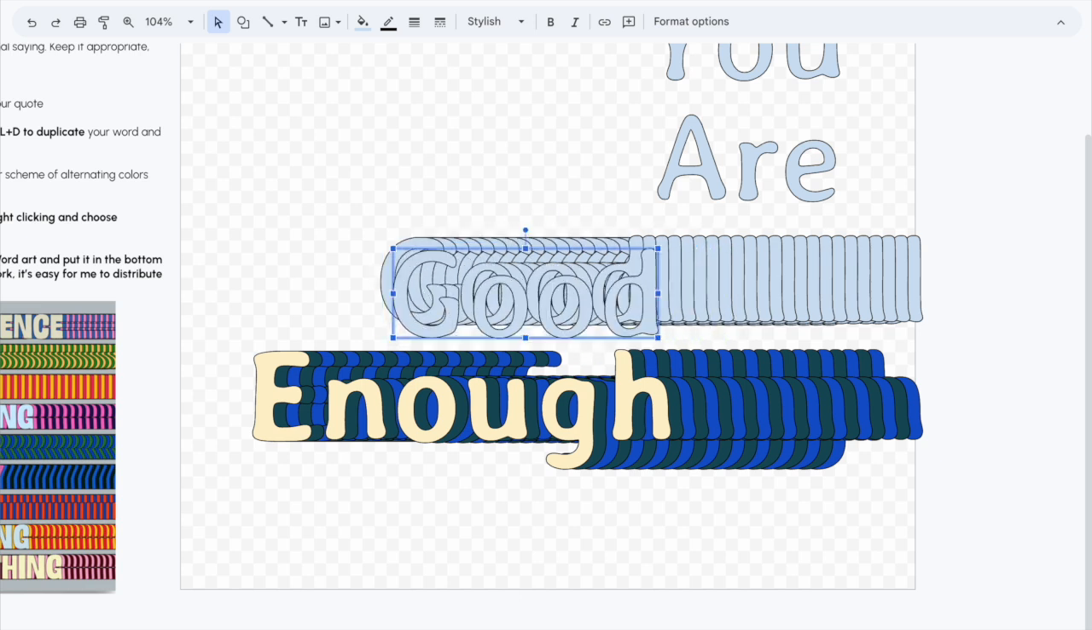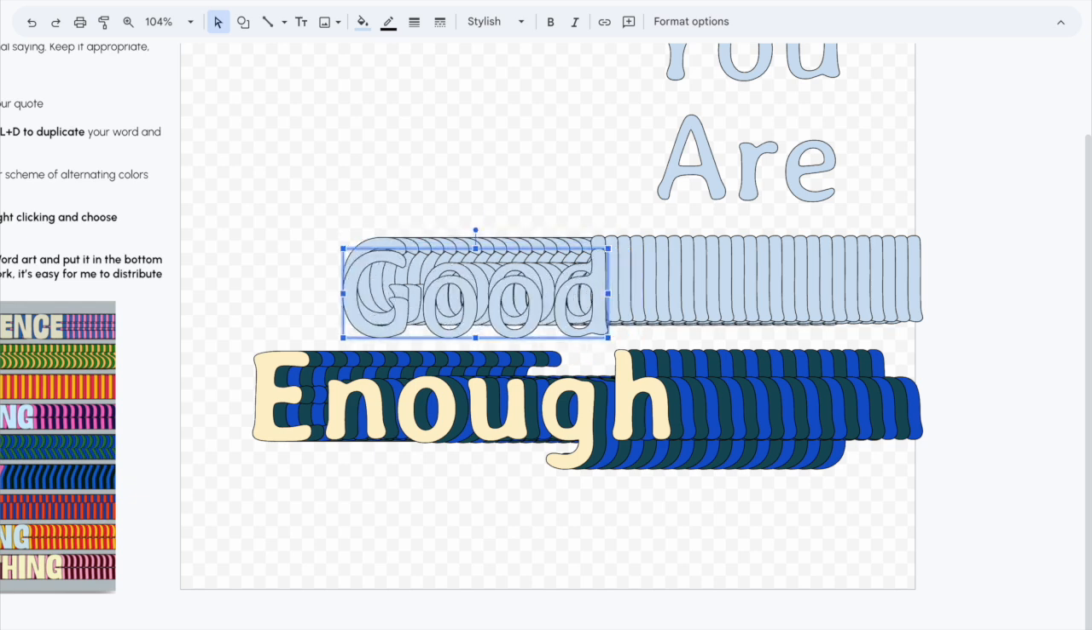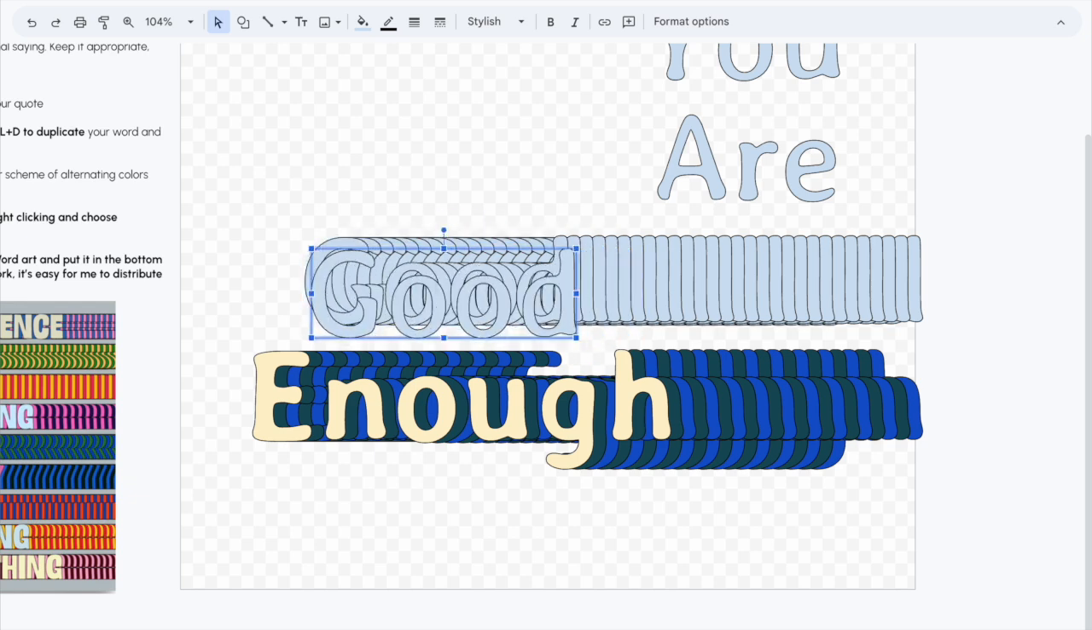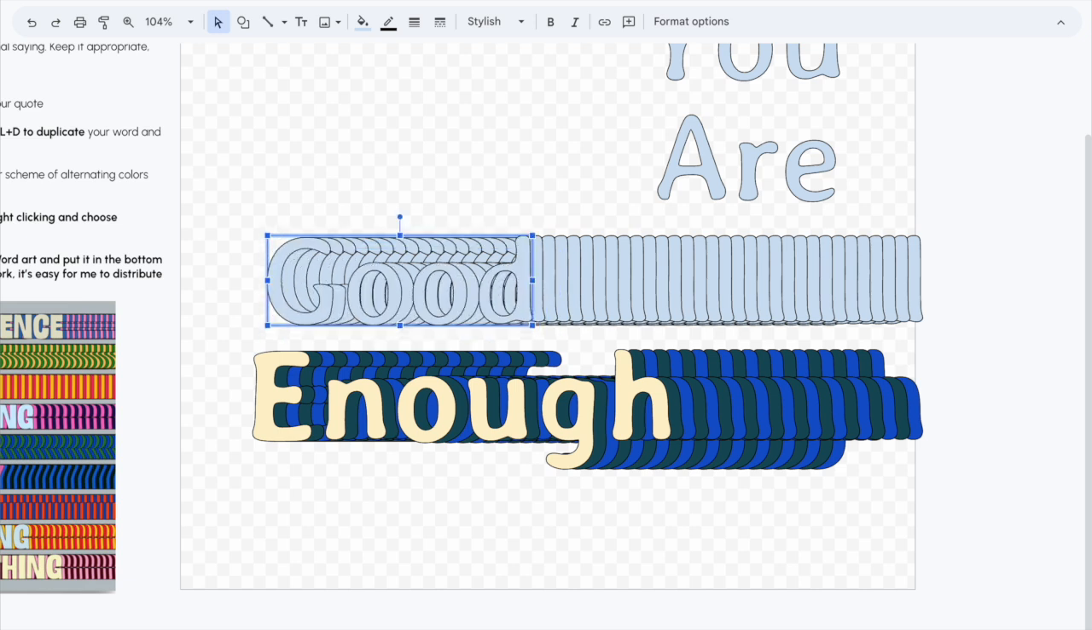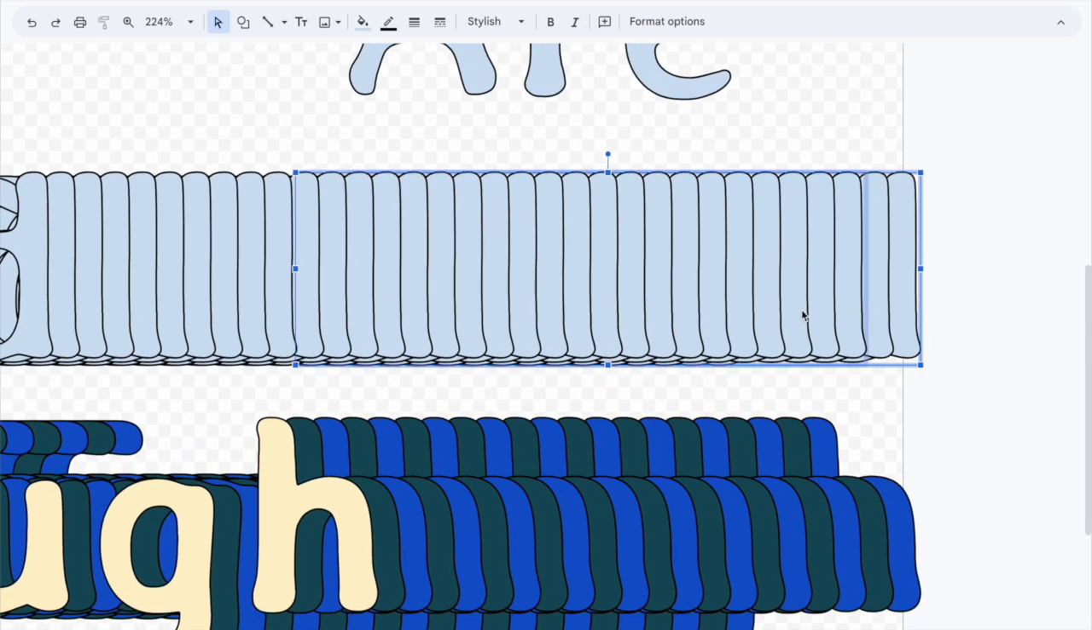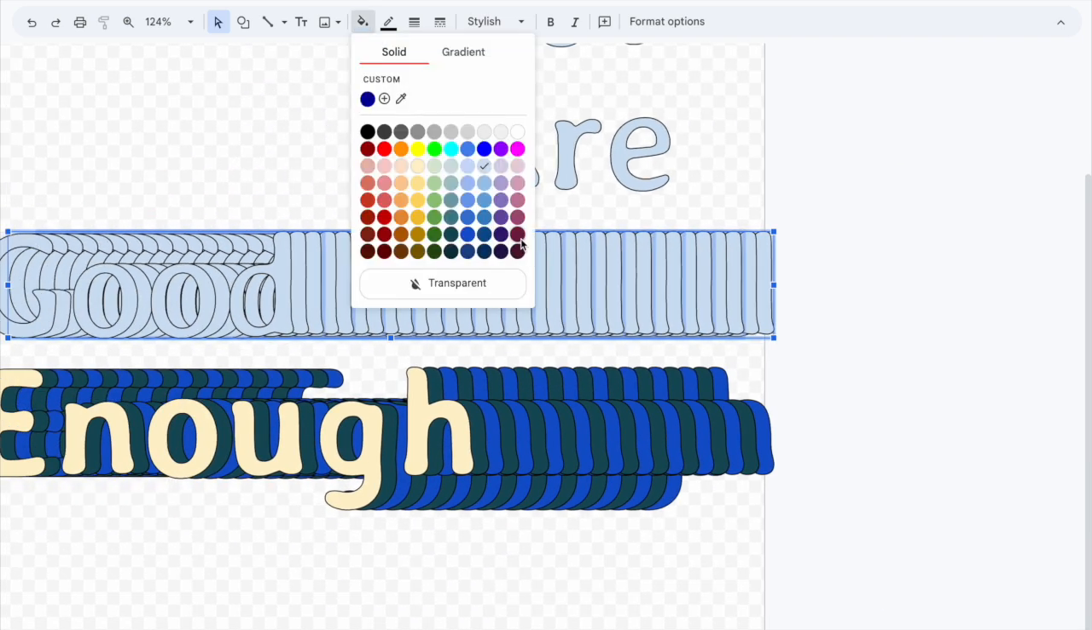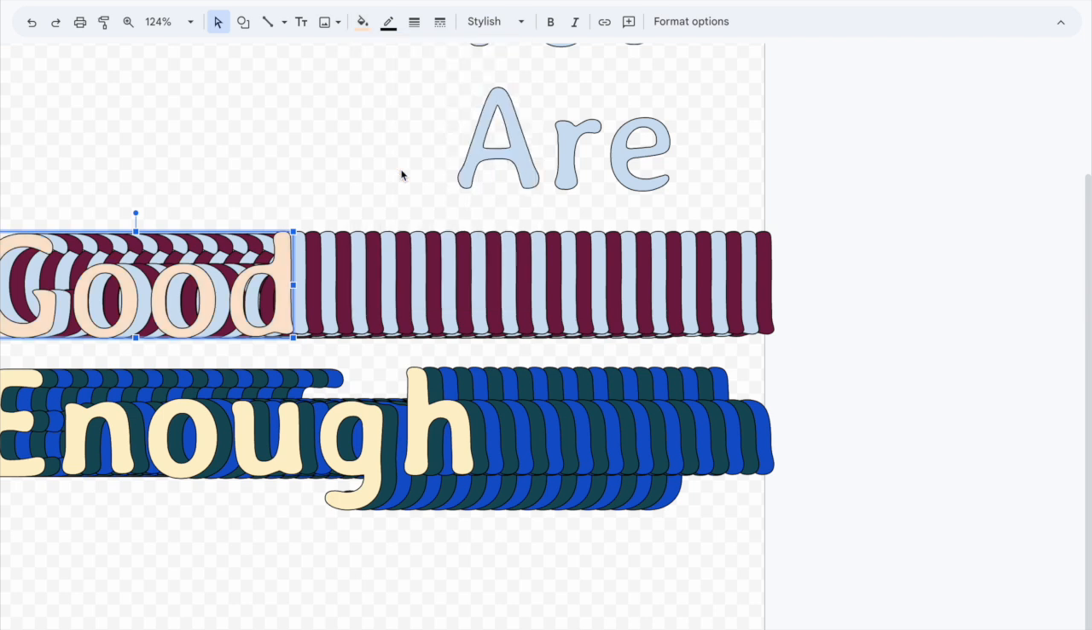You're going to repeat this until you get the words lined up on the left side of the canvas, and I left a little bit of space on the left side of the canvas for the composition to not feel too crowded. You're going to repeat this for each word of your quote. Press Shift and hold it down, click every other word in your pattern, and then you can use the fill color tool to choose a different color for your pattern.